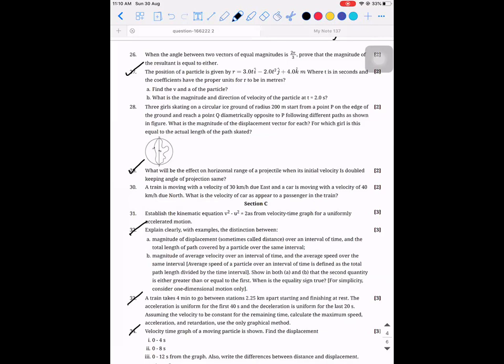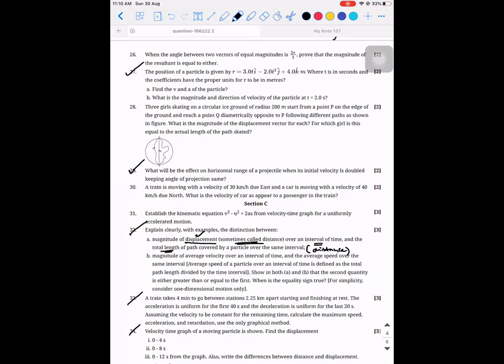So when you see the word displacement, what comes to your mind? It is the shortest path length. So when you're calculating the magnitude of displacement, we can also call it distance at times. You can call it distance only when the object is not changing its direction. In the same interval of time, the total path length covered by the particle is always called distance.